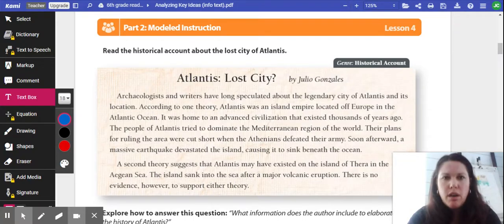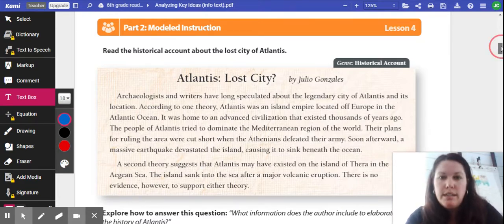So today we are working on page 28. We're still working on analyzing key ideas in an informational text. So yesterday we talked about just identifying an anecdote, right? So today we are going to talk about exploring more information and how to elaborate on a topic.